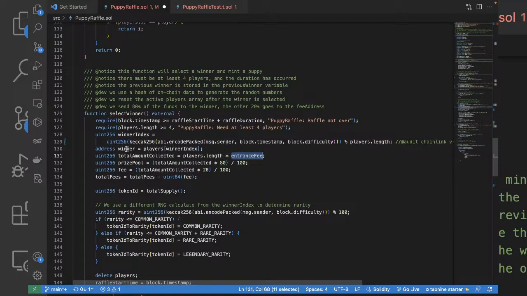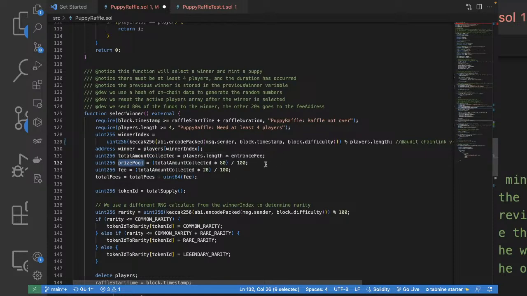That's a problem. And we are setting the winner to be the player. Again, we are reading from the state. That's good. What we are doing right here: total amount collected. Okay, we are calculating the entrance prize pool.